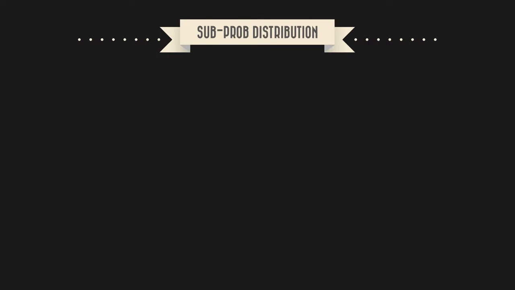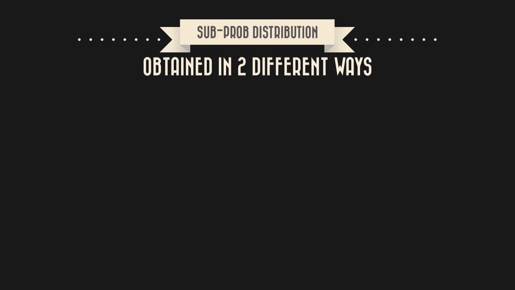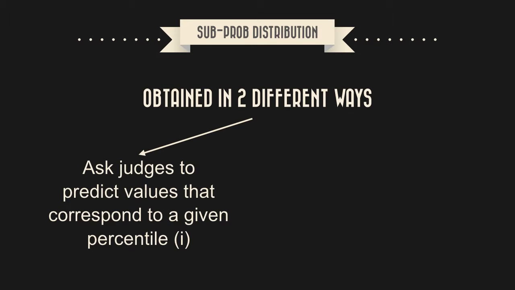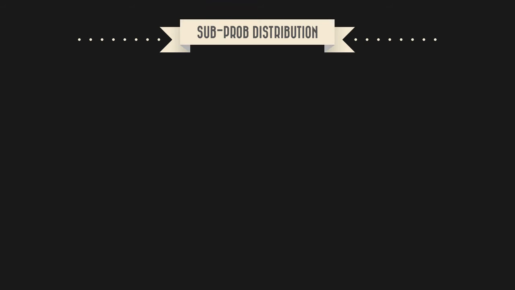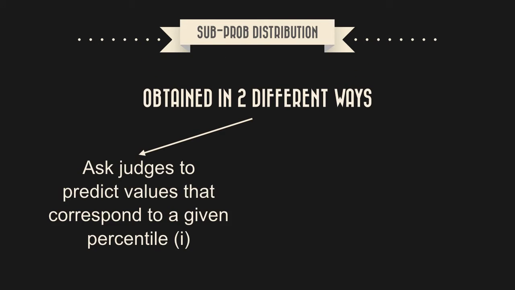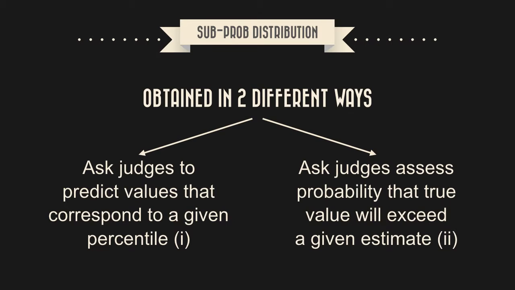Subjective probability distributions for a given quantity, such as the Dow Jones average, can be obtained in one of two different ways. First, by asking judges to predict the values that correspond with a given percentile. Or second, by asking judges to assess the probability that a true value would exceed a given estimate. These two procedures are formally equivalent and should yield identical distributions. In reality, however, they utilize different modes of adjustment from different anchors, thereby resulting in different distributions.